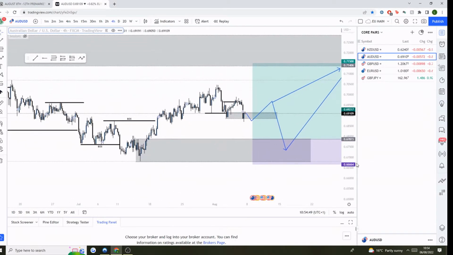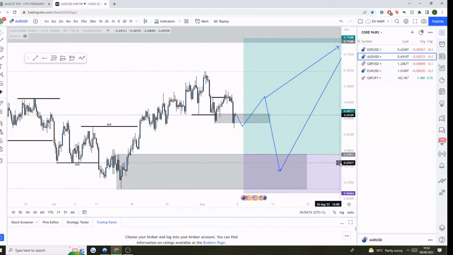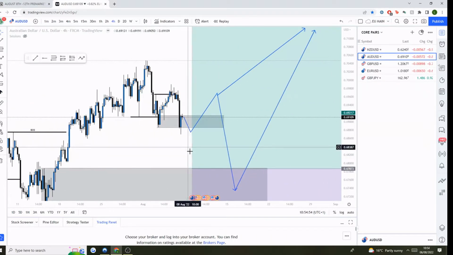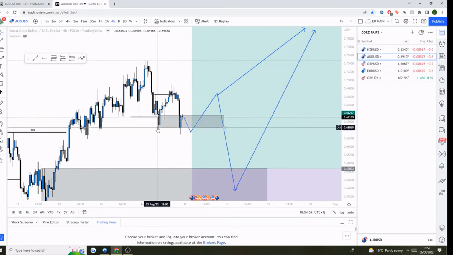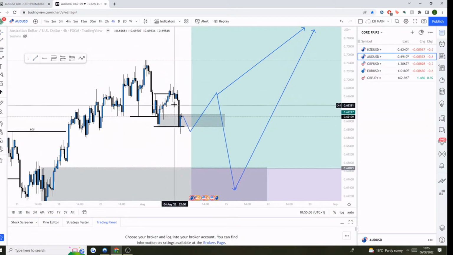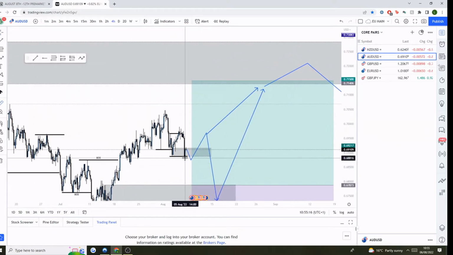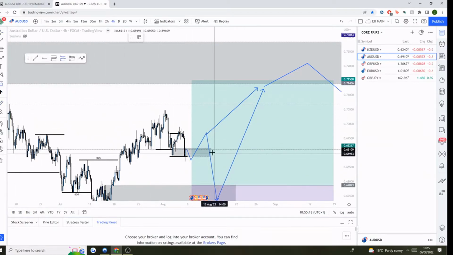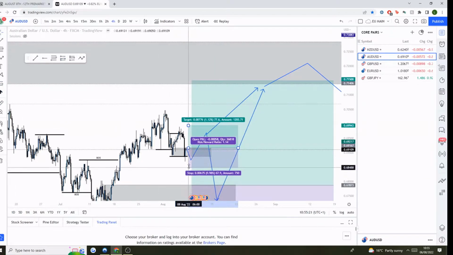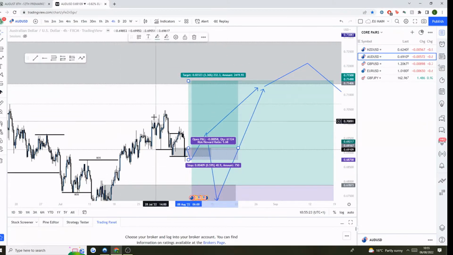Now, considering that, we've still got to look at the 4 hour as well. So on the 4 hour, for the way I look at it, we've had a bearish break and then we've now had a bullish break. Now that bullish break is actually still holding, so we've got this low here, and the structure's not actually been broken yet because I wait for a body close below, and as we can see, there's not been a body close below, there's actually just been a wick rejection. So based on the 4 hour, if this low here does hold and we don't get a body close below, then we could look for buys out of there, and that could take us up to the weekly order block.